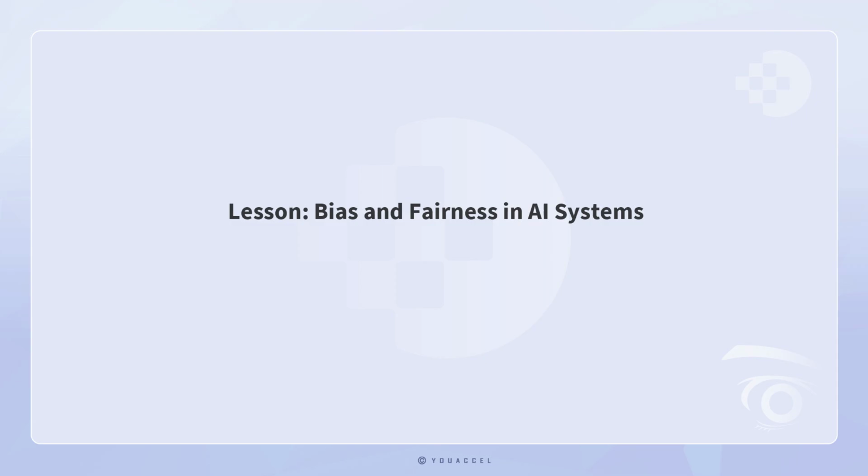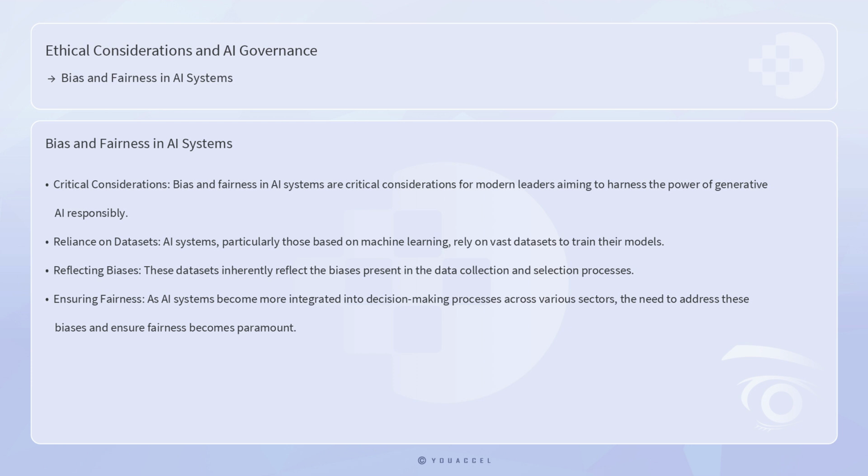Lesson: Bias and Fairness in AI Systems. Bias and fairness in AI systems are critical considerations for modern leaders aiming to harness the power of generative AI responsibly. AI systems, particularly those based on machine learning, rely on vast datasets to train their models. These datasets inherently reflect the biases present in the data collection and selection processes.